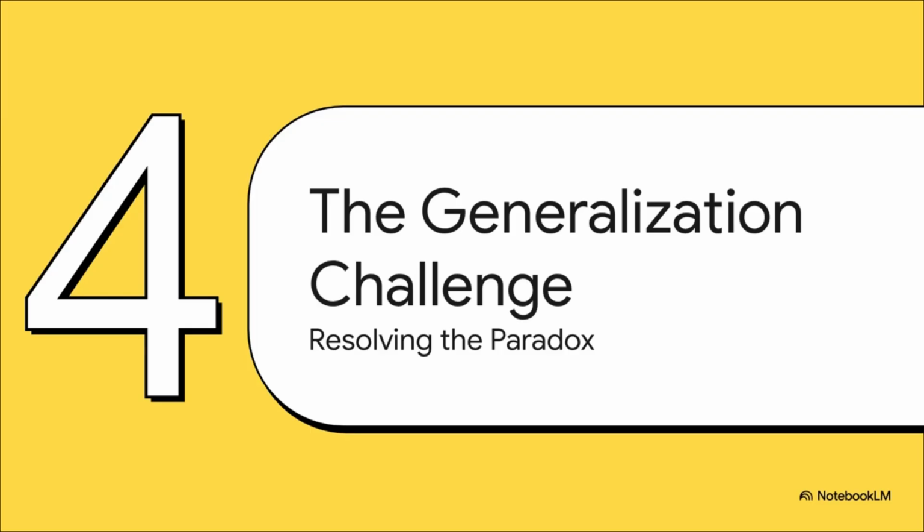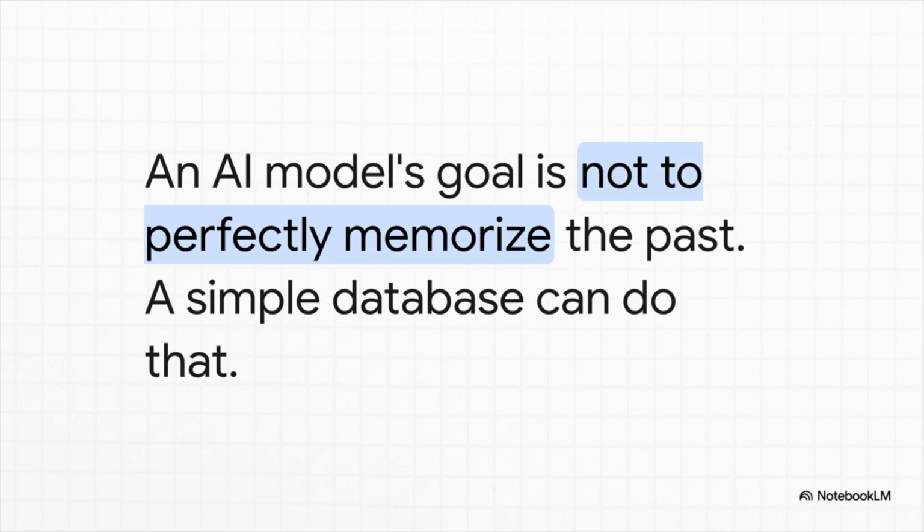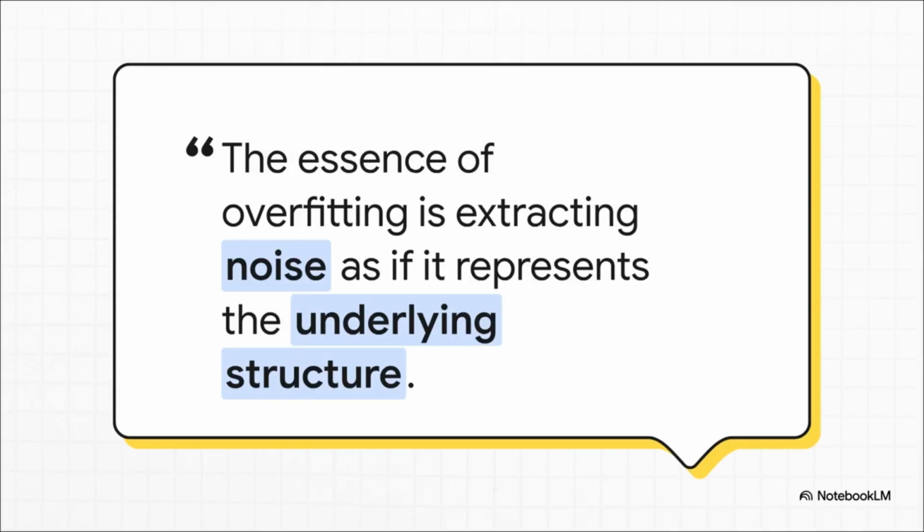So whether we're talking about overfitting, this strange phenomenon of grokking, or mode collapse, they might seem different, but they're all pointing to the very same fundamental challenge in AI. And that challenge is this. The real goal of an AI model isn't to perfectly memorize the past. It's not supposed to be a perfect archive of data it's already seen. After all, a simple database could do that job. The model's true job is to learn the real, underlying patterns in the data, to separate the important signal from the random noise. The quote here says it perfectly. Overfitting is when the model accidentally treats that random noise as if it's a meaningful part of the actual structure.